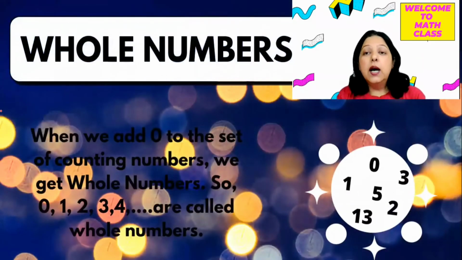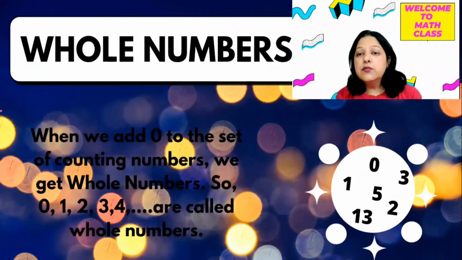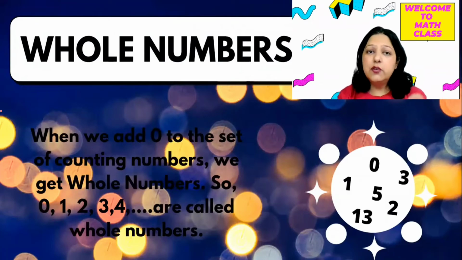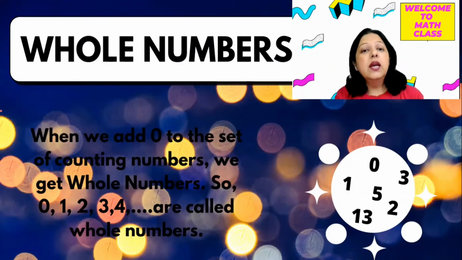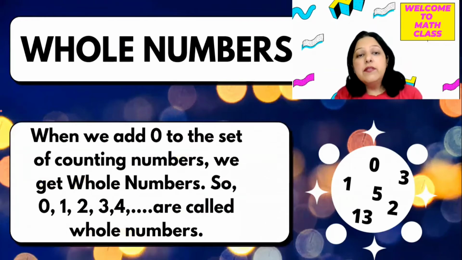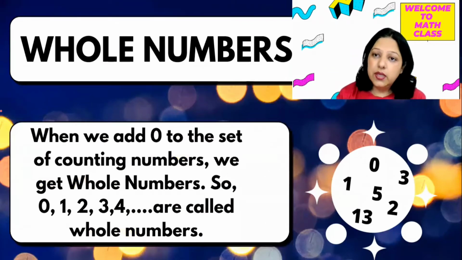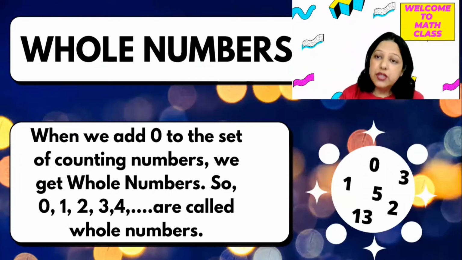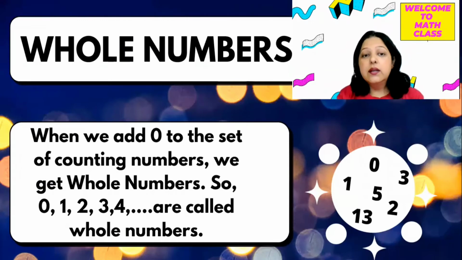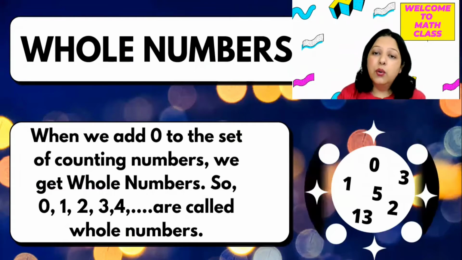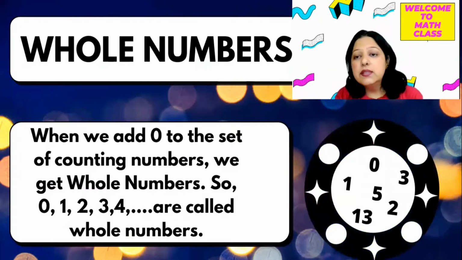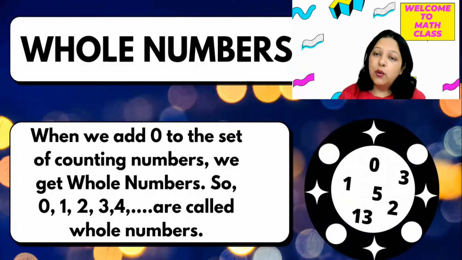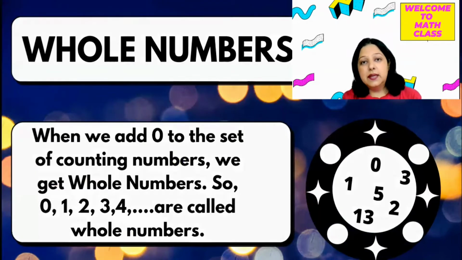whole numbers. अब whole numbers क्या है? Whole numbers वो numbers हैं if you just put zero in the beginning and start counting, then we will say the set of numbers is whole numbers. So when we add zero to the set of counting numbers, we get whole numbers. So 0, 1, 2, 3, 4, and so on, all are called whole numbers. So see some examples in this circle, examples of whole numbers. Next type,